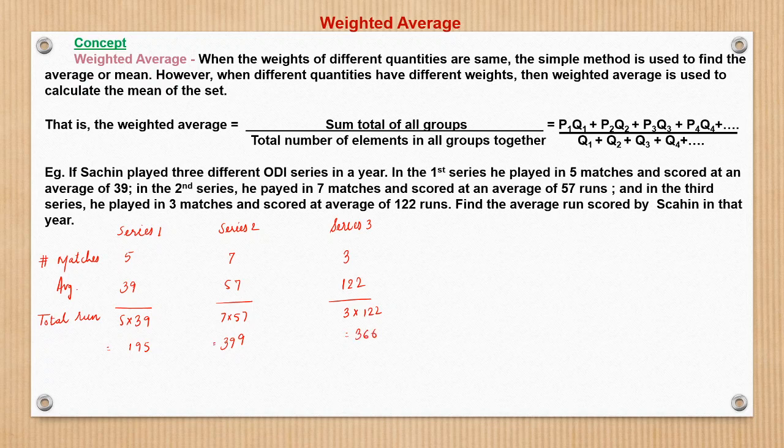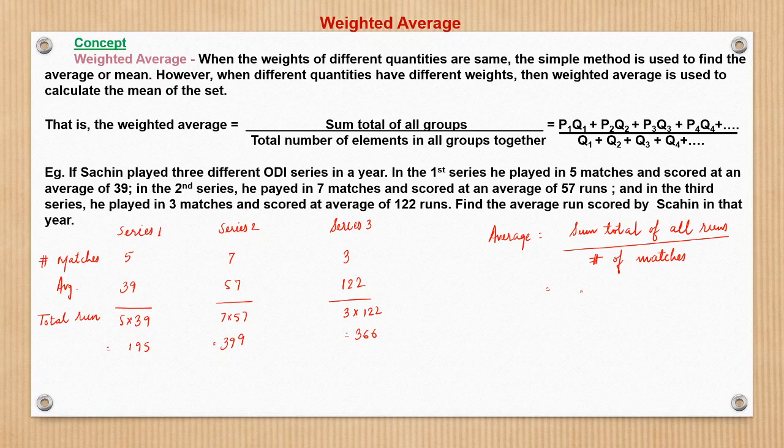So now the question is, find the average run scored by Sachin in that year, means in all the three series put together. So what is the average? We know average is nothing but the sum total of all runs upon the total number of matches, right? What is the sum total of all the runs?